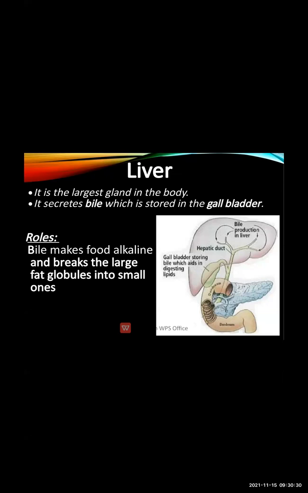The next part, that is liver. Now students, liver is the largest gland present in our body. And what is the main function of the liver? It stores glucose. So whenever you require energy, the liver supplies this glucose, then this glucose reacts with oxygen, and then energy is created in the body and your body gets energy.